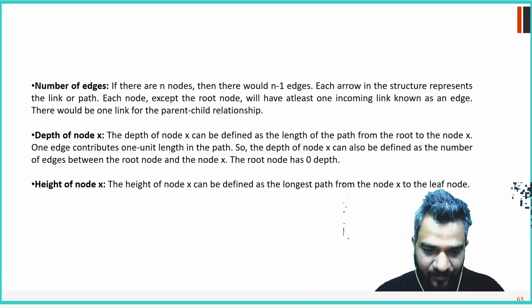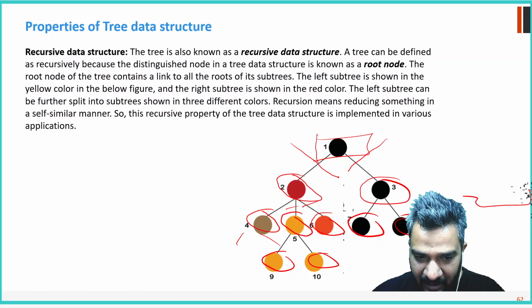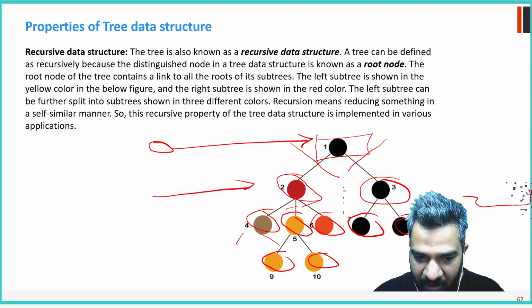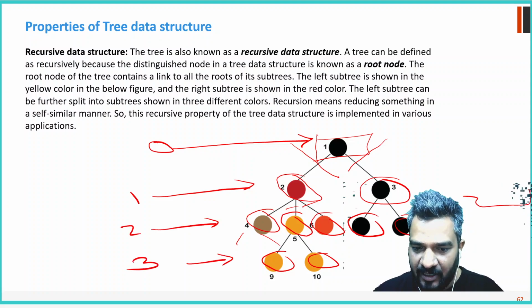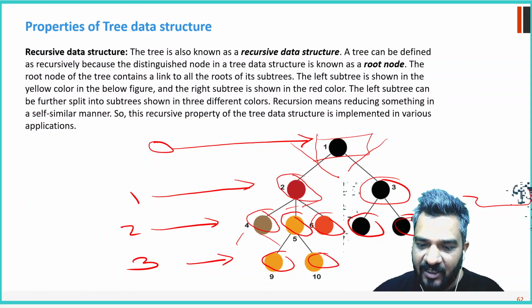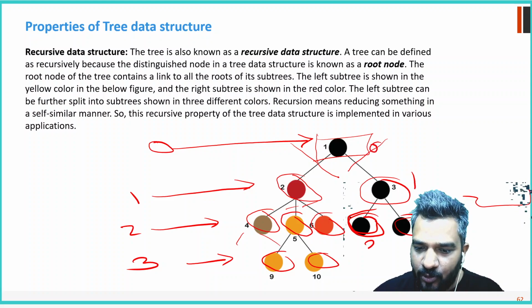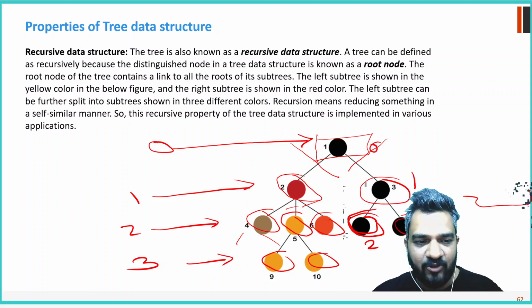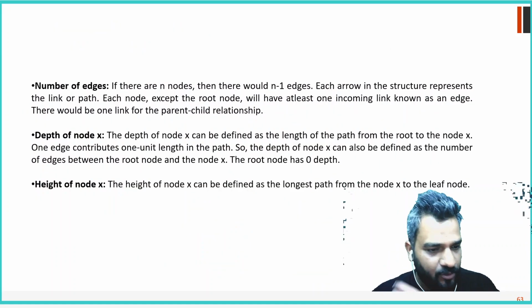Depth of a node. The depth of a node will be decided on the basis of the root. So the root node is at depth zero, these are at the first depth, these are at the second depth, and these are at the third depth. So this is how you calculate the depth of a node: what is its distance from the root? If I check the depth of 7, 7's depth is 0, 1, 2. So 2 is the depth of node 7.